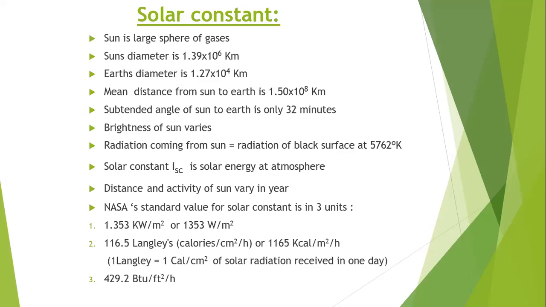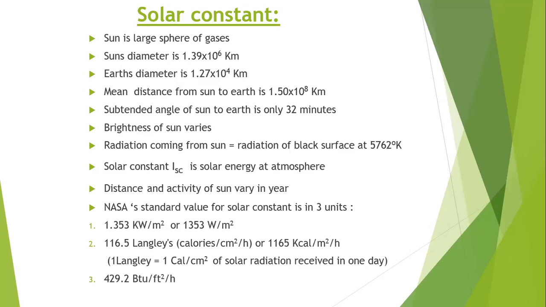So the mean distance is much more than those diameters. And although the sun is large, it subtends an angle of only 32 minutes at the earth's surface.